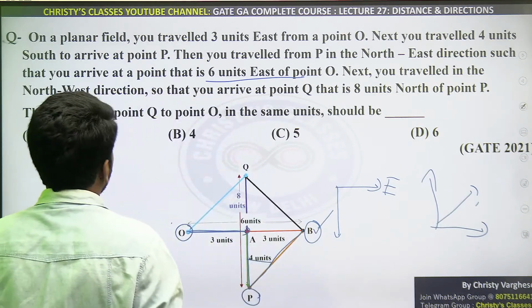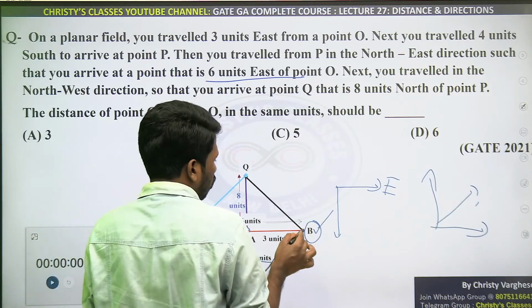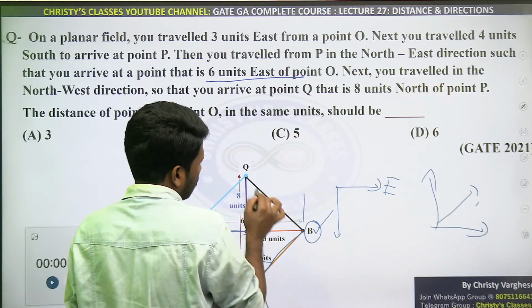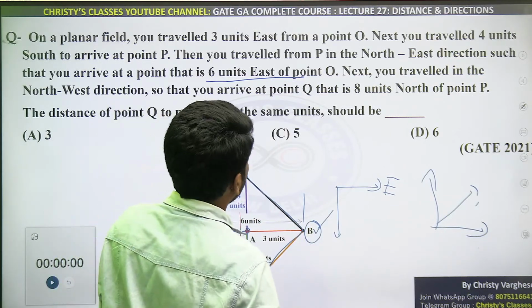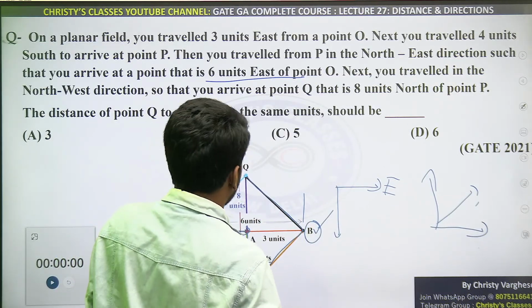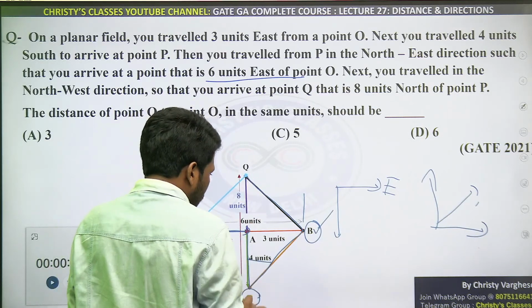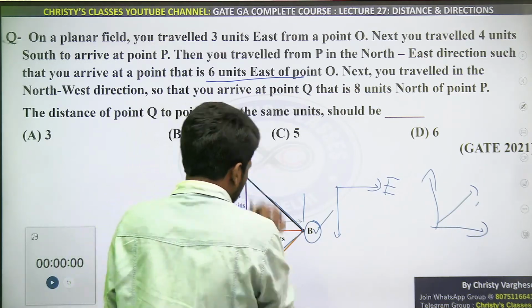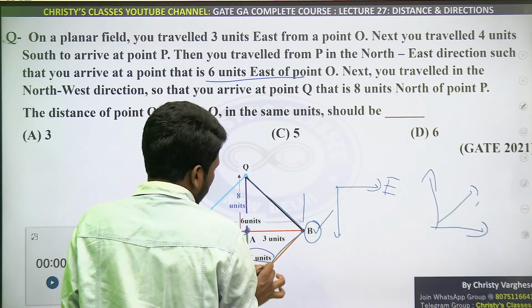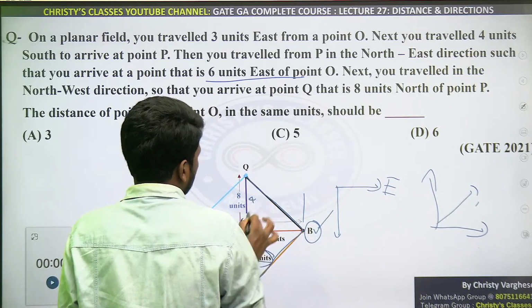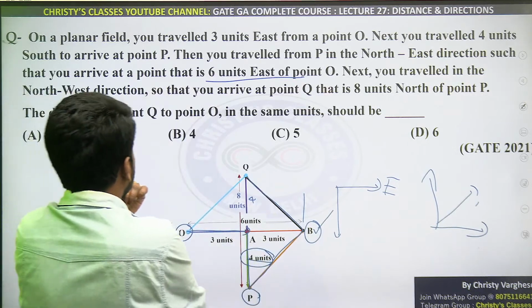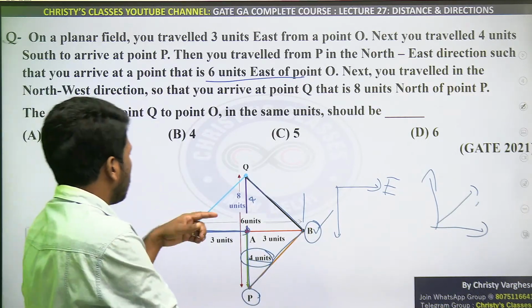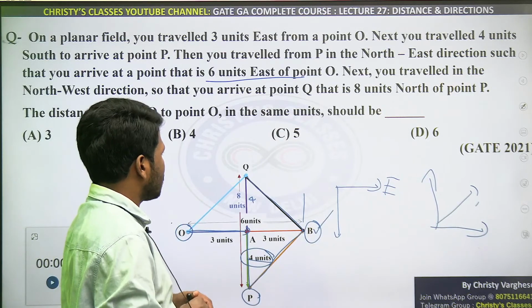Next you traveled in the northwest direction from B. This is north, this is west. So northwest direction is this. So that you arrive at a point Q that is 8 units north of point P. ये Q and P के in between 8 units है. ये 8 units है. And we already know this is 4 units. So remaining is going to be 4 unit itself. AQ length 4 units होगा. Distance between point Q to point A. Q to O is what is asked.